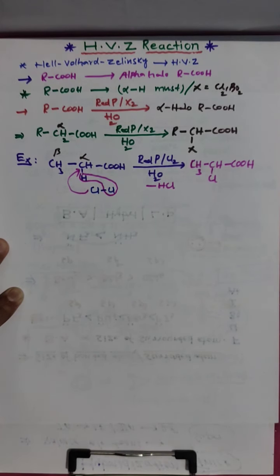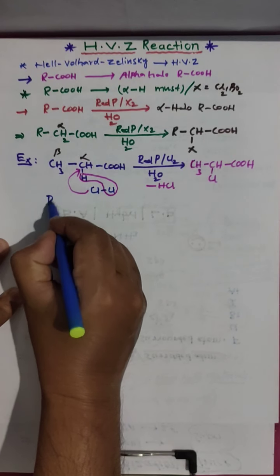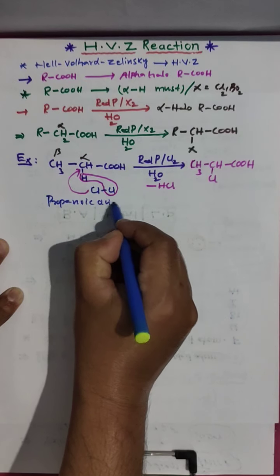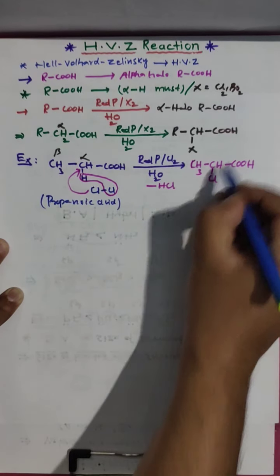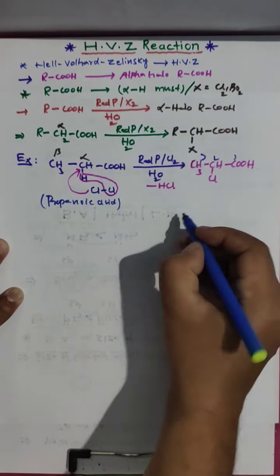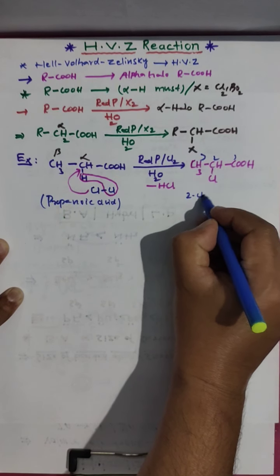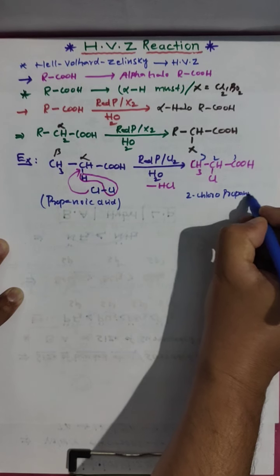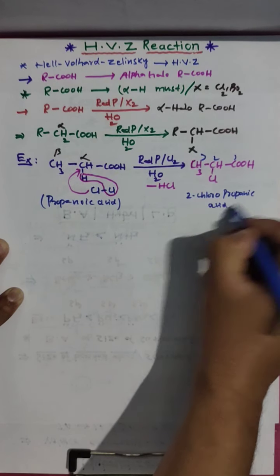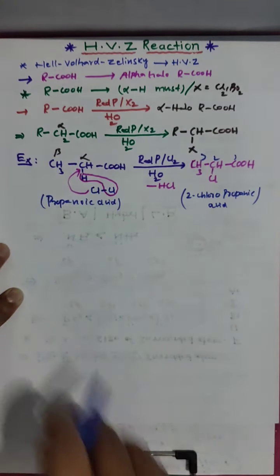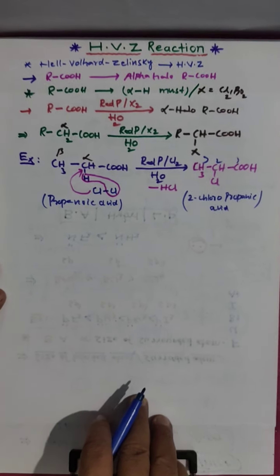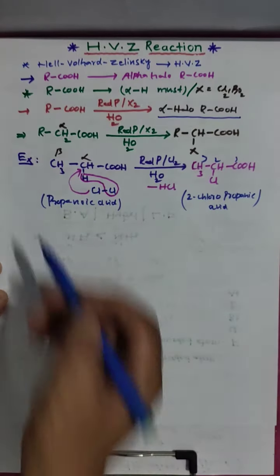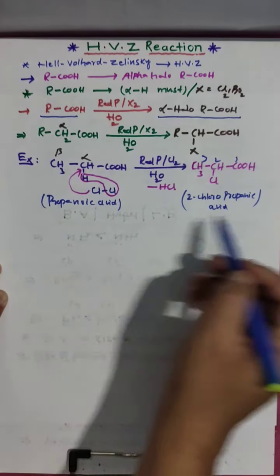I took propanoic acid, and what I got here is 2-chloropropanoic acid. Propanoic acid is converted into 2-chloropropanoic acid. This is what we call an alpha halo carboxylic acid. The carboxylic acid is converted to an alpha halo carboxylic acid.